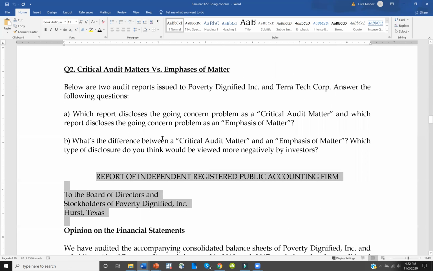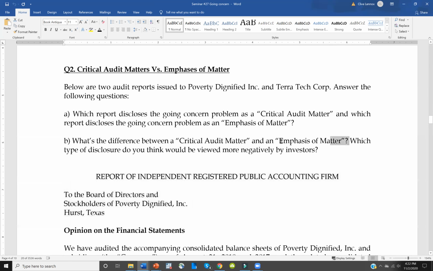Just read through them. Tell me which one discloses the going concern problem as a critical audit matter, and which one discloses the going concern problem as an emphasis of matter. That's very easy. You just read through the reports. Then part B, what's the difference between a critical audit matter and an emphasis of matter?